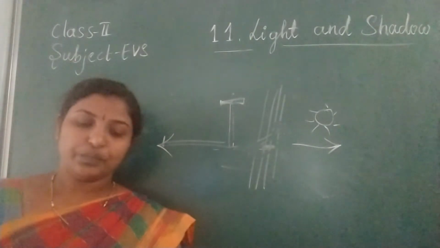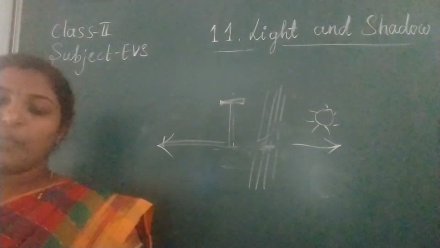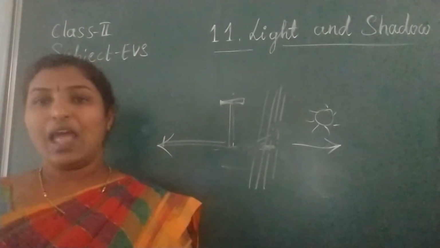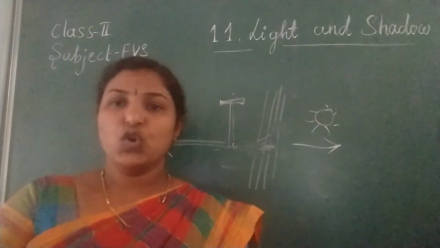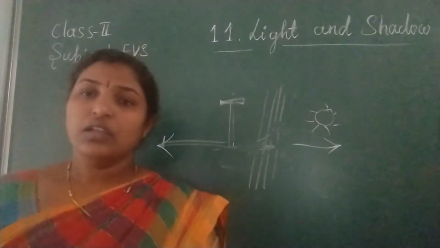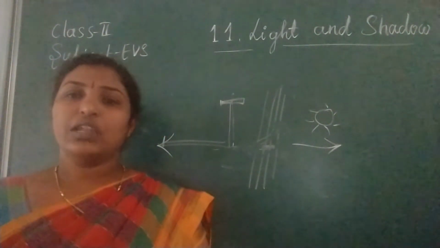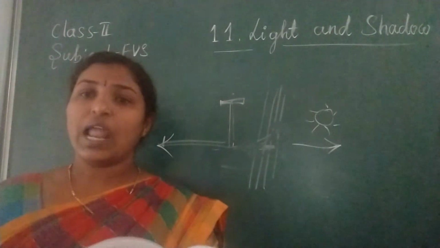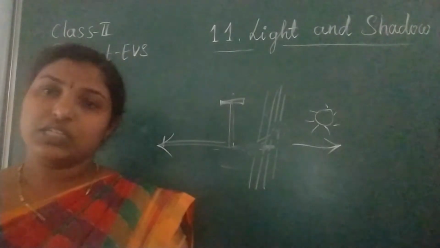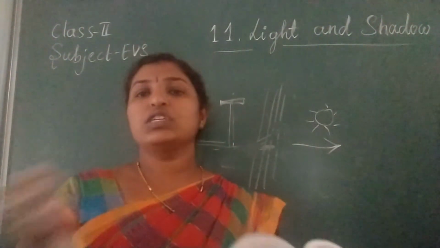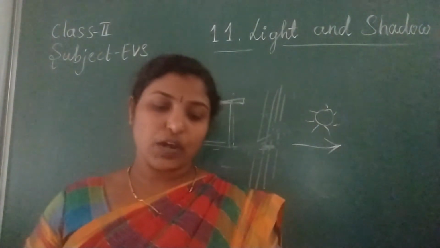At night, a shadow is formed by the moonlight or by an electric bulb or a lamp. So a light source means not only the sun. A light source can be bulbs, torches, any light-emitting materials. So that light source will be there, and opposite of that we will get the shadows.